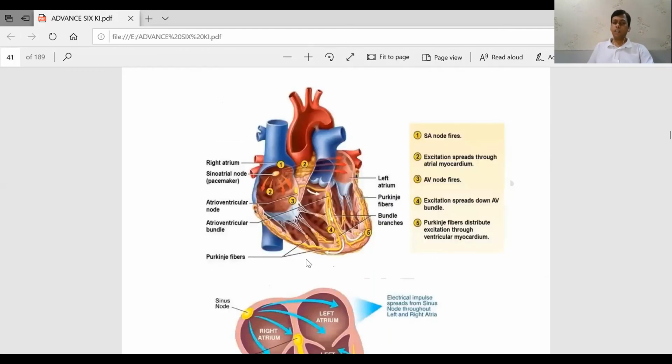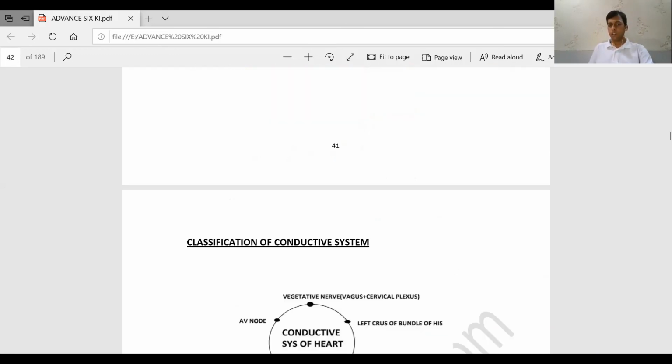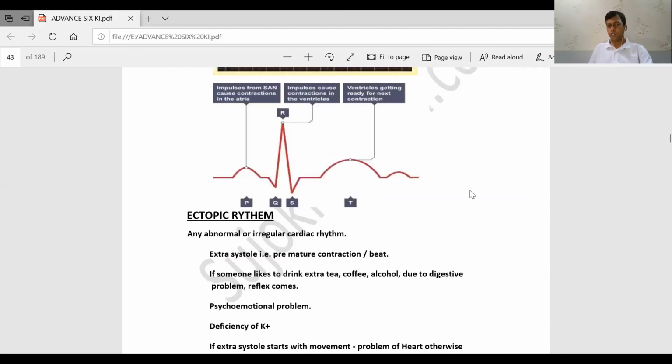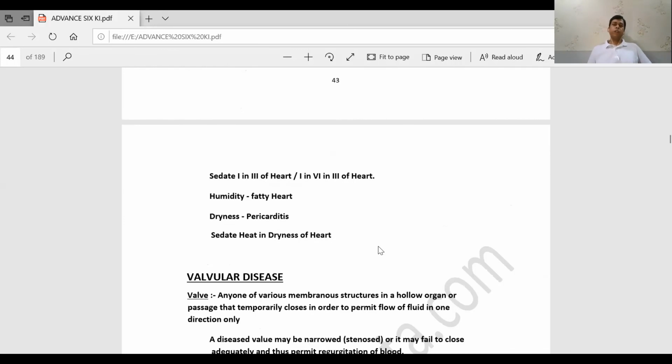And the conductive system, SA node, AV node, the 6T division of the SA node and AV node, and then the 6T division of the valves. Even we can discuss the ECG, how to read an ECG. This is going to be a complete course, I can say. Even during the course, you can ask me doubts and I can make new videos. So it will be an interactive course.